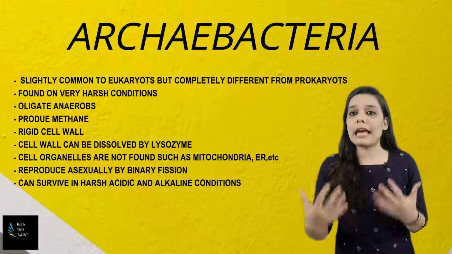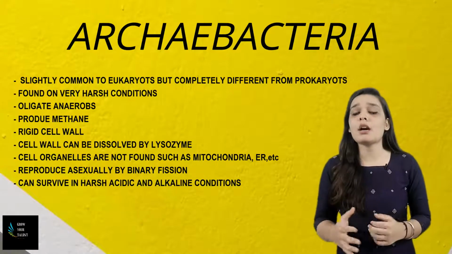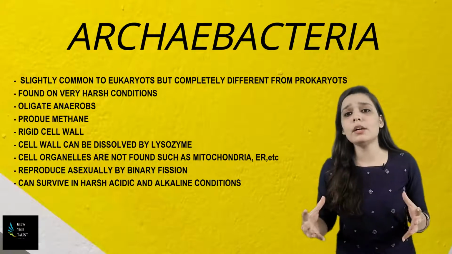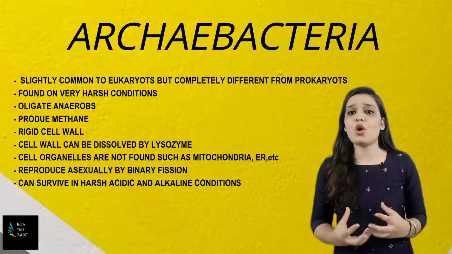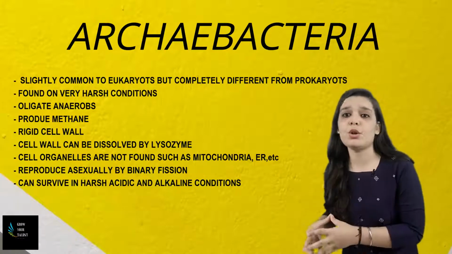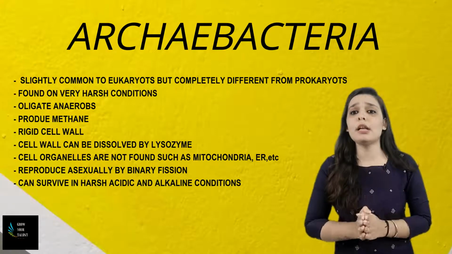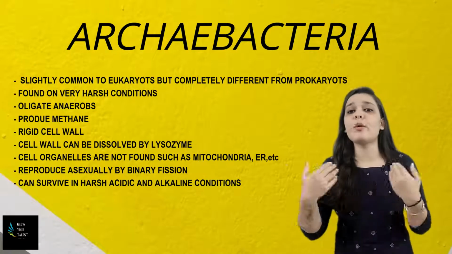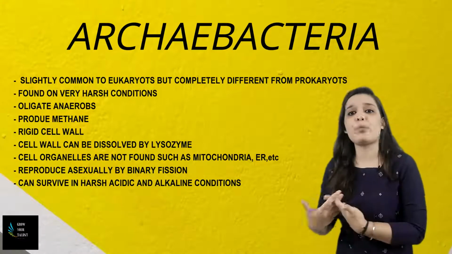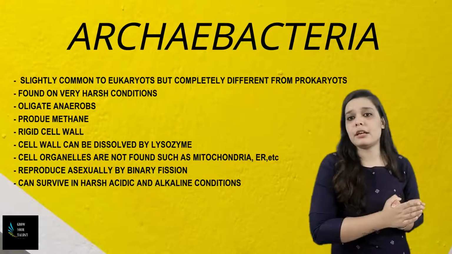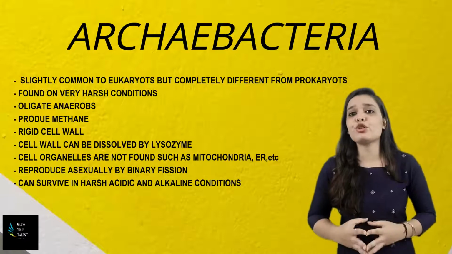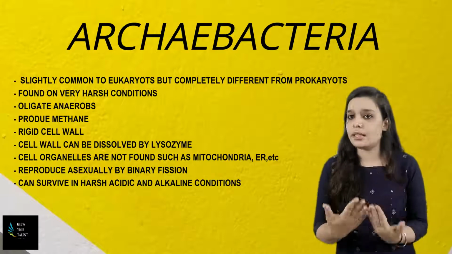Now if we talk about the characteristics of Archaebacteria, they are obligate anaerobes. That means they can abundantly grow in the absence of oxygen, and that is why they can undergo the process of methanogenesis. They have a rigid cell wall that protects the bacteria from bursting and provides the bacteria cell shape and support. The cell wall of Archaebacteria can be dissolved by lysozyme that is produced by the human immune system.